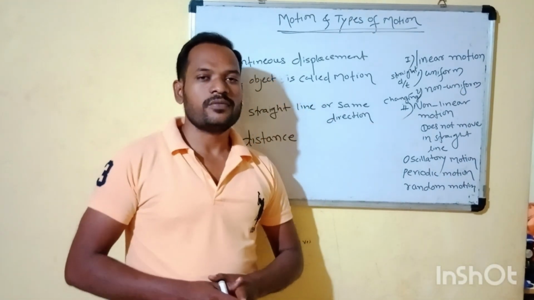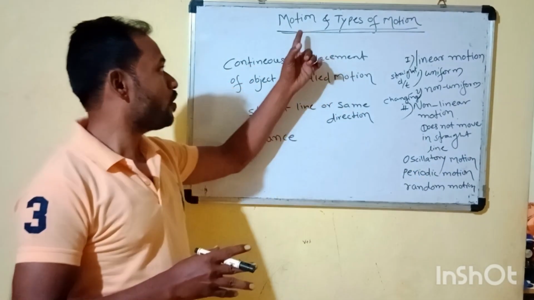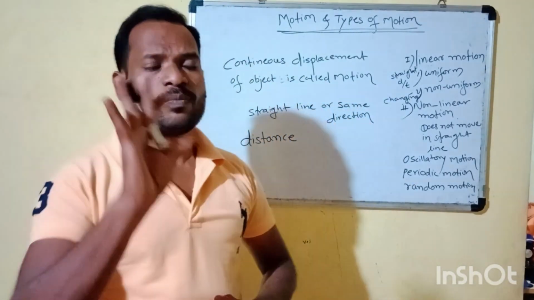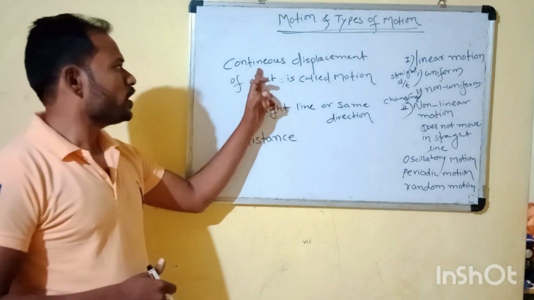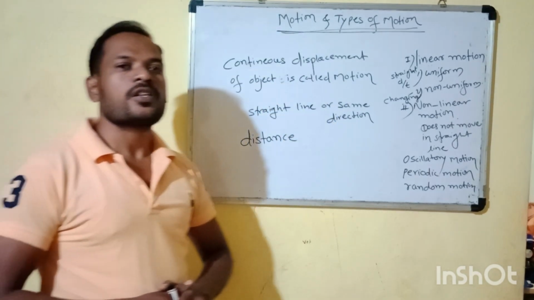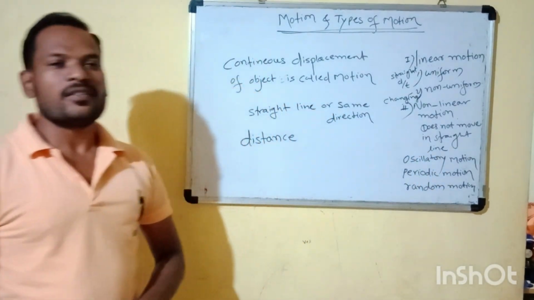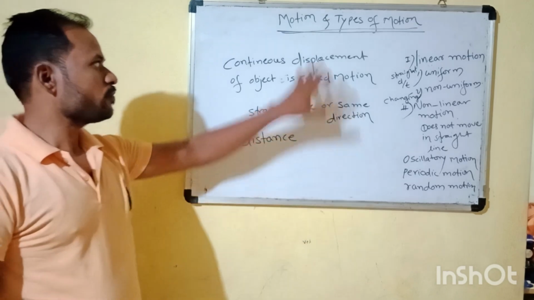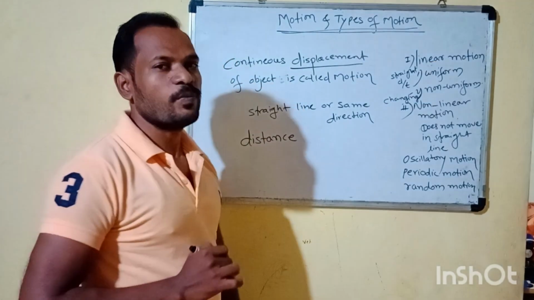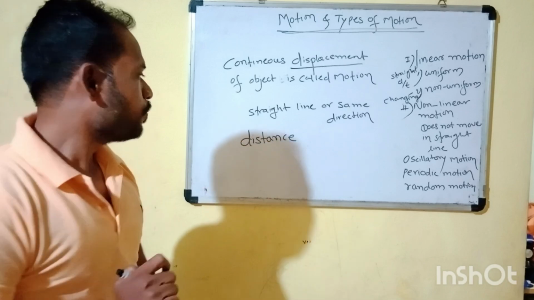All these examples I have used are connected to our title, that is motion. So what does motion mean? Motion means the continued displacement of an object is called motion. The continued displacement of an object is called motion. Before the definition of motion, we should make the concept clear, that is the displacement of the body. Displacement has two meanings.